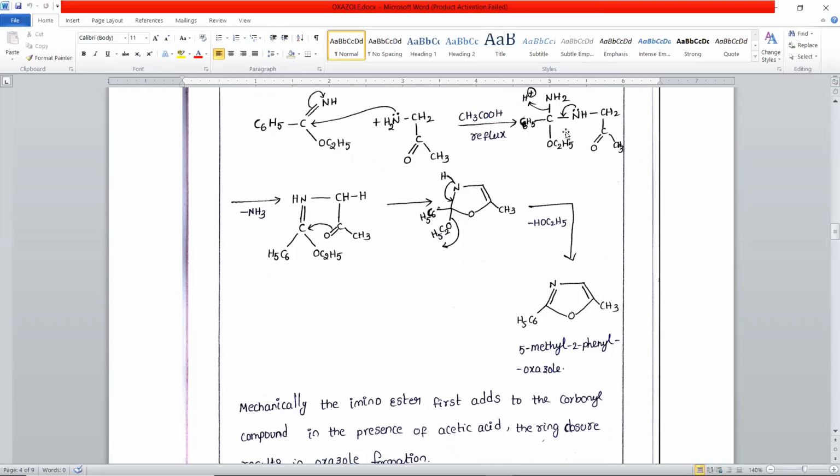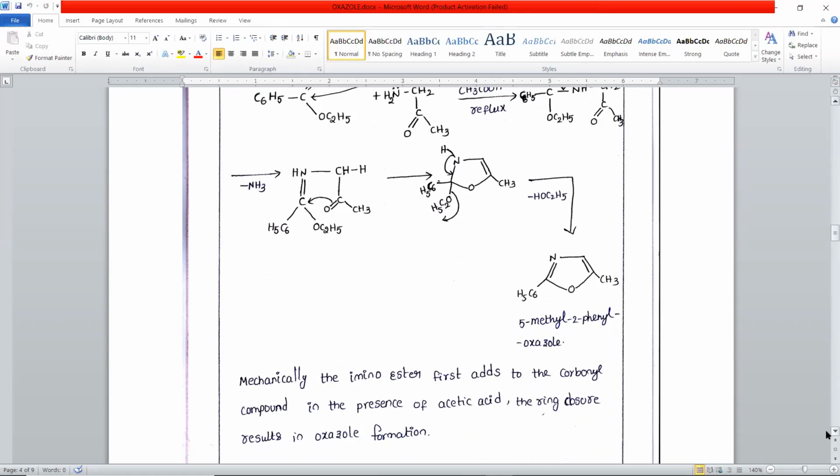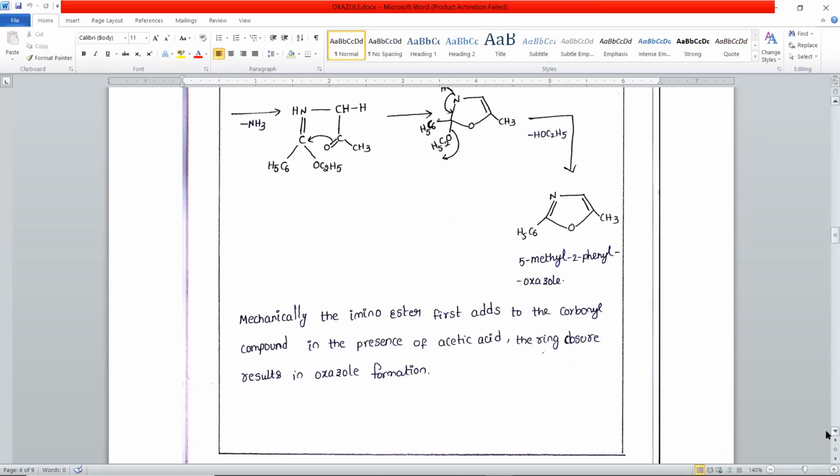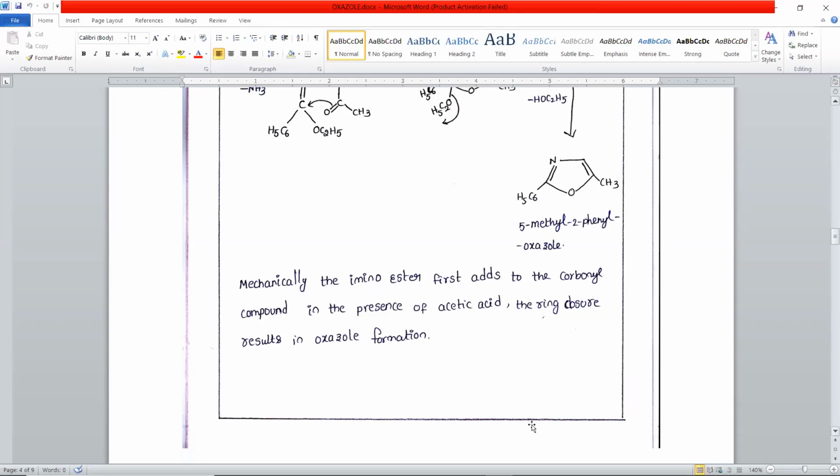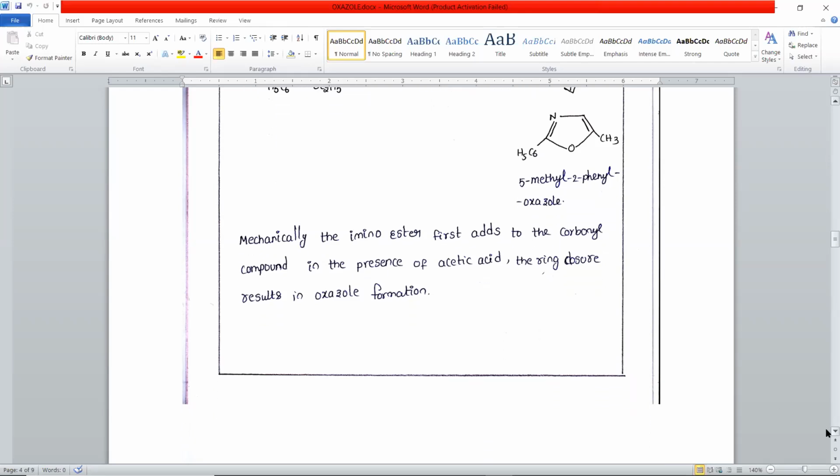So it undergoes rearrangement, resulting in the formation of a 2,5-disubstituted oxazole. In the mechanism, the amino ester first adds to the carbonyl compound in the presence of acetic acid. The ring closure results in the formation of oxazole. That is the third method.